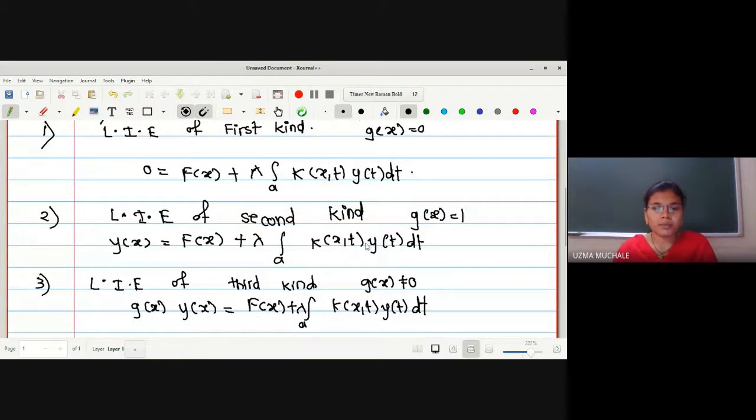Okay. Actually, 2 to 3 questions will be compulsory based on these types of linear integral equation in the SET exam. You can search your papers from the last 2 to 3 years, or at least if you really want to appear for the SET exam and qualify, then you should solve the last 10 years' papers. And if you want to qualify the NET exam, you should solve NET exam questions as well as CSIR,